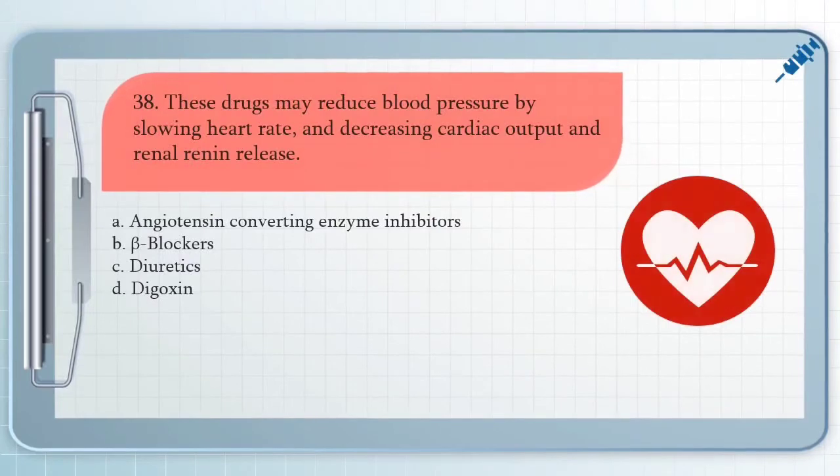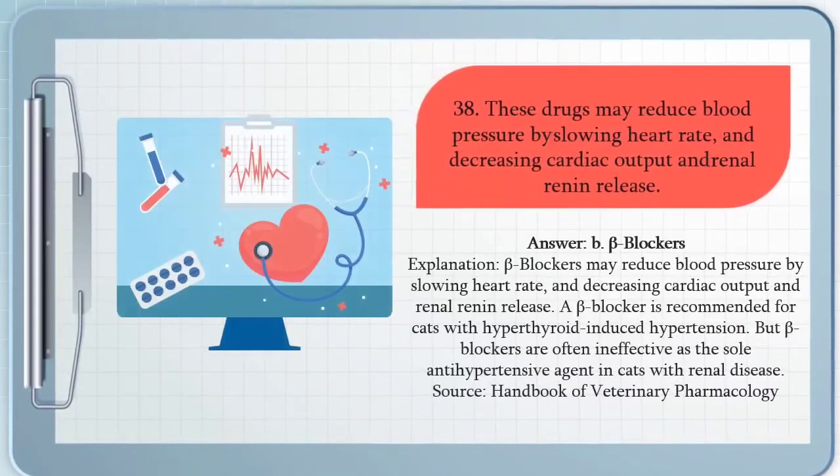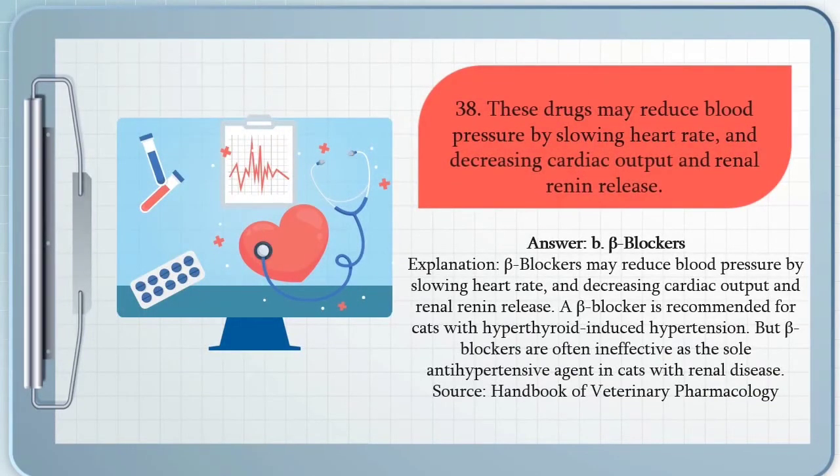Next question, we have these drugs may reduce blood pressure by slowing heart rate and decreasing cardiac output and renal renin release. A. Angiotensin converting enzyme inhibitors, B. Beta blockers, C. Diuretics, D. Digoxin. And the answer for question number 38 is letter B. Beta blockers may reduce blood pressure by slowing heart rate and decreasing cardiac output and renal renin release. A beta blocker is recommended for cats with hyperthyroid-induced hypertension, but beta blockers are often ineffective as the sole antihypertensive agent in cats with renal disease.